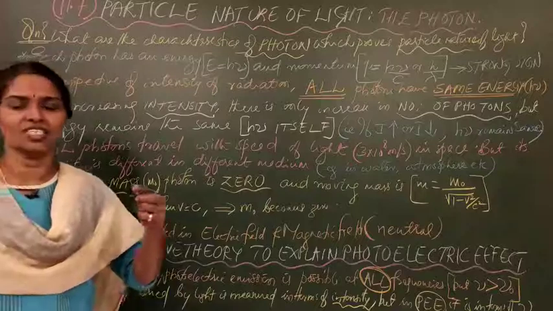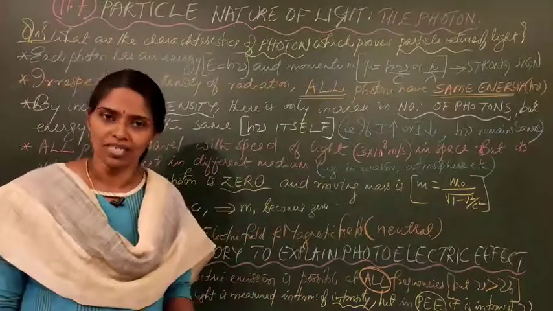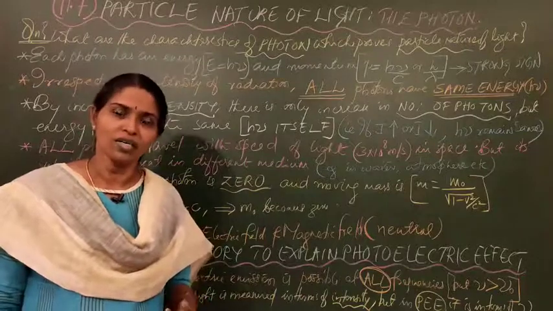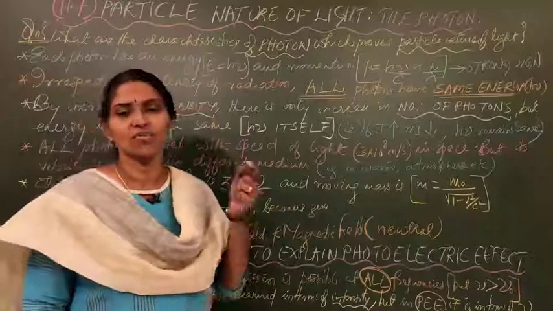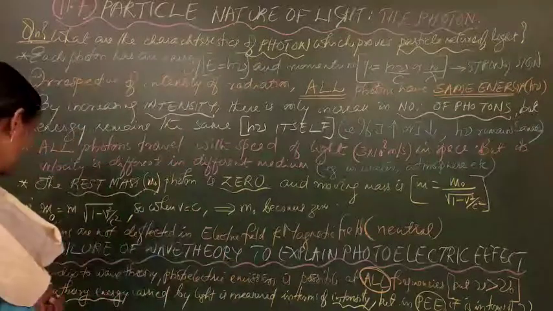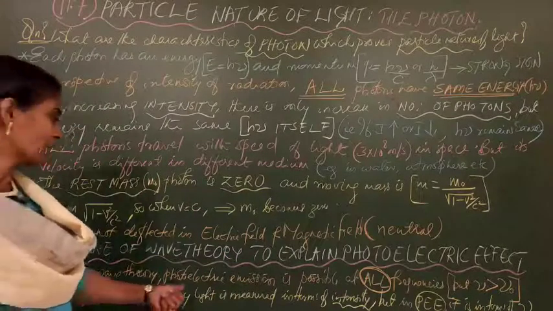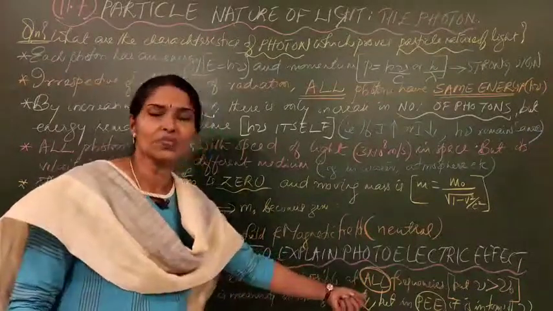Now one more thing: somewhere, at some point, wave theory could not explain the photoelectric effect. What are the incidents where wave theory fails to explain the photoelectric effect, or where ray optics or particle nature is a must? Number one, according to wave theory, photoelectric emission takes place at all frequencies.